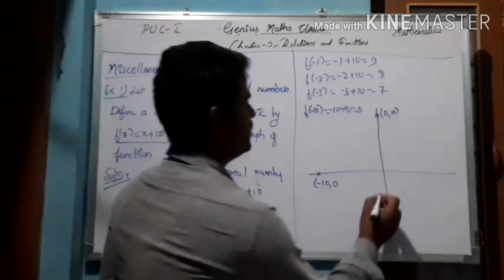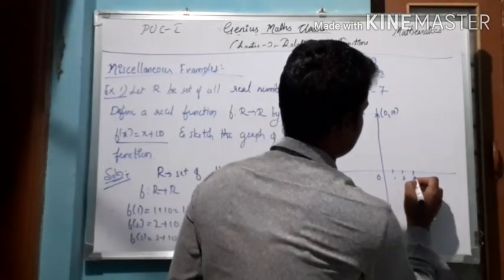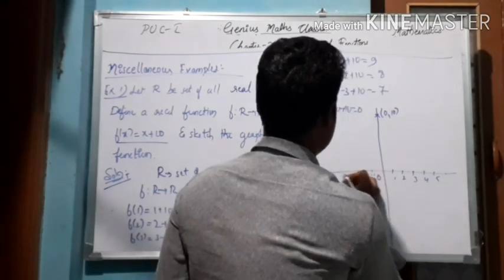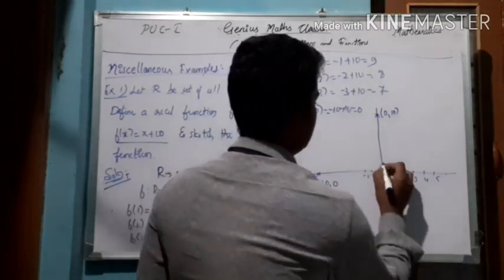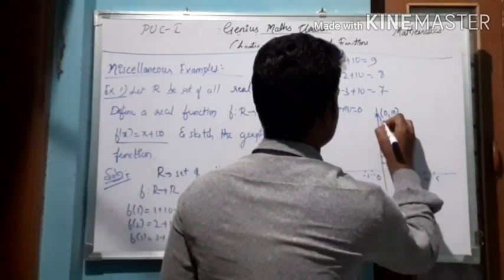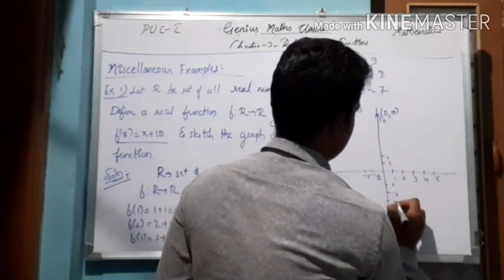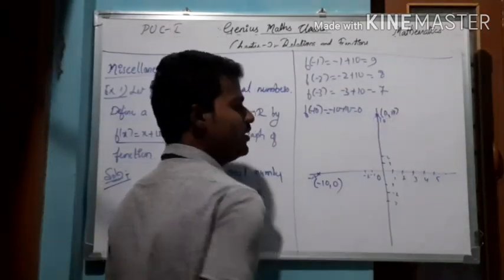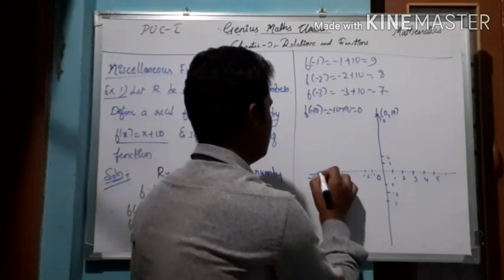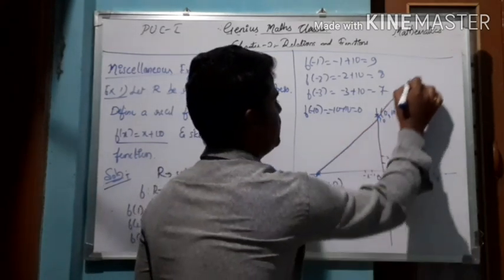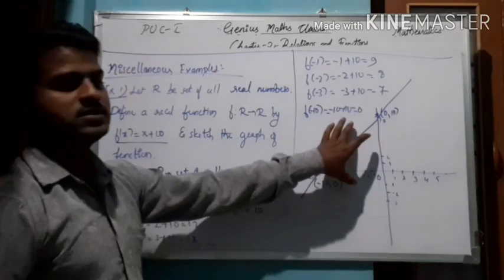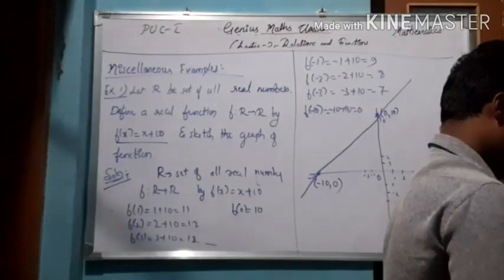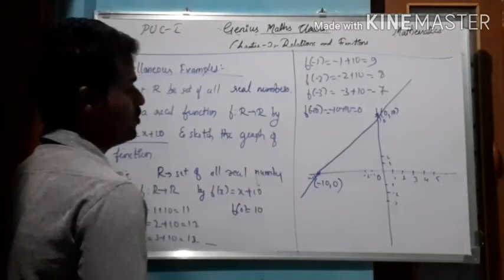So these are some points. This is minus 10, okay, 1, 2, and so on up to this is 10. So these are the points through which the line passes. From here, the line will be passing through here. So this is the graph of the function. So this is the solution of the problem.